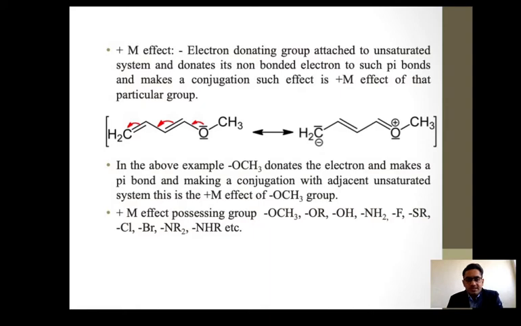OCH3, OR (R stands for alkyl groups), OH the alcoholic group, NH2 the amine group, fluorine with its non-bonded electrons, and SR, this sulfur-containing group. Also chlorine, bromine, NR2, NHR. These are especially the groups having non-bonded electrons with the conjugated system. At that moment they can show the plus M effect.